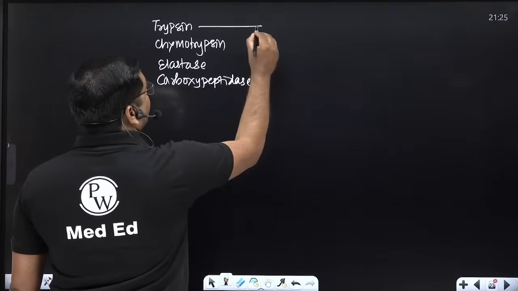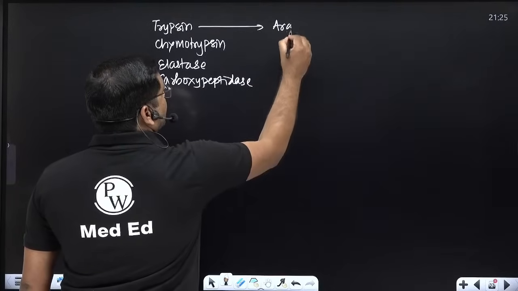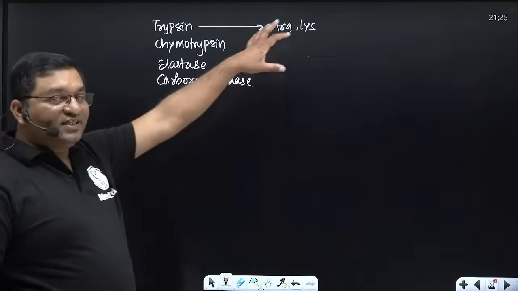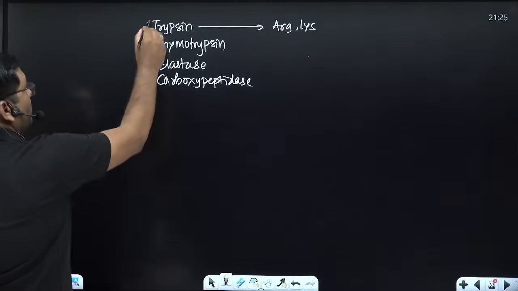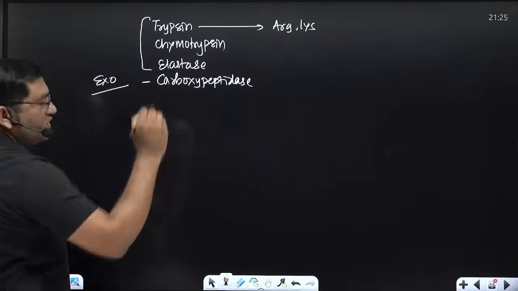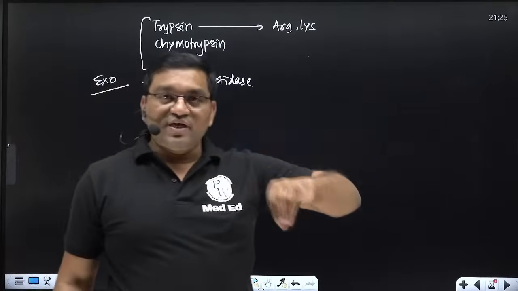Trypsin acts on the peptide bond formed by arginine and lysine. These are endopeptidases. Carboxypeptidase is an exopeptidase which acts on the carboxyl terminal amino acid.